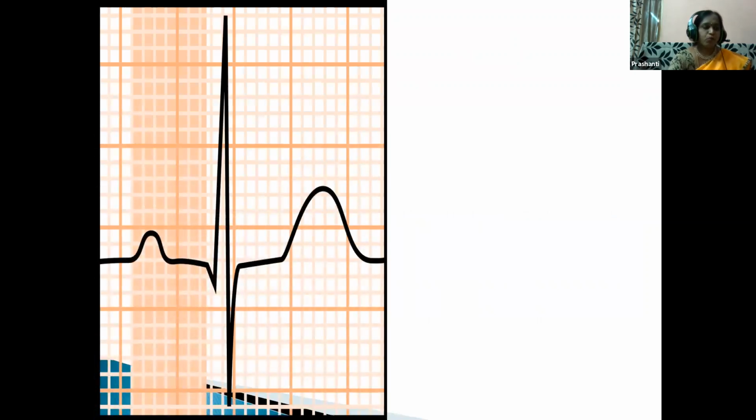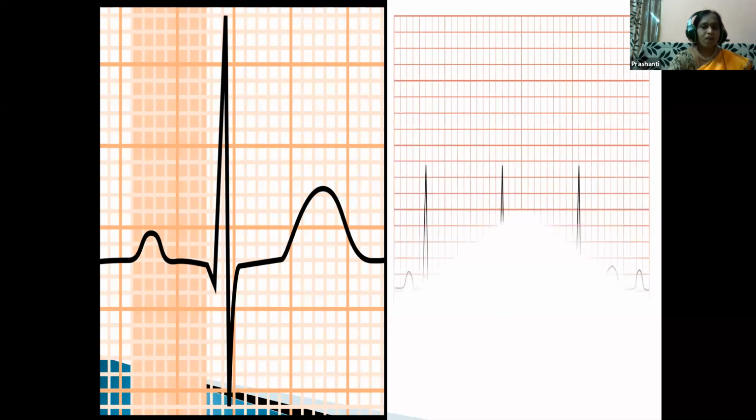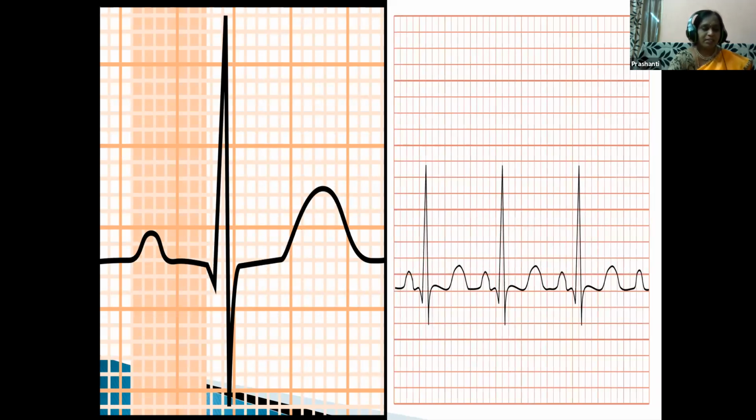Next, if the PQ interval is prolonged, it indicates a delay in the conduction of the impulse. For example, if the PQ interval is very slow, it shows the heartbeat is slow. That condition is bradycardia, meaning slow heartbeat, children. And sometimes when we are afraid, our heart beats very fast, isn't it, children? That fast heartbeat condition is tachycardia. So this is the variation in the PQ interval period.